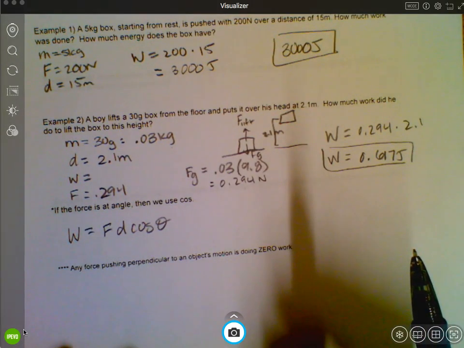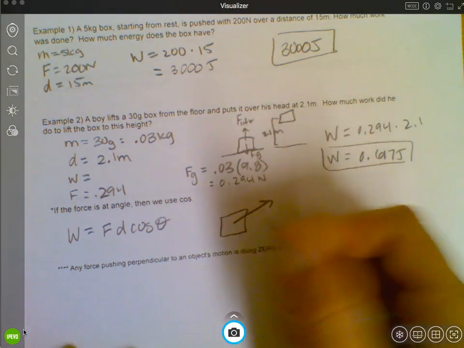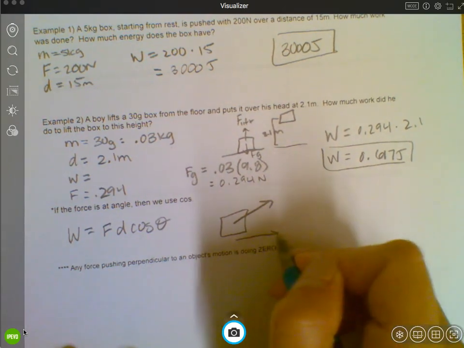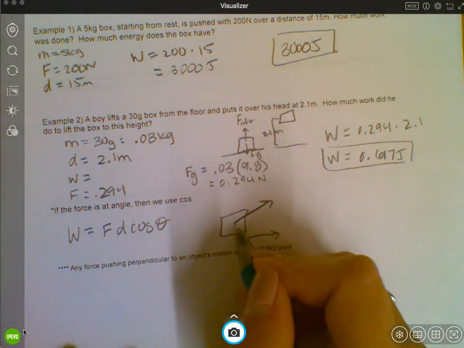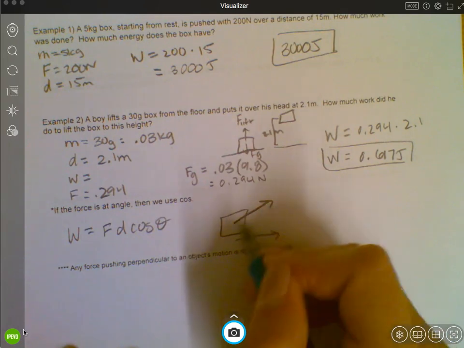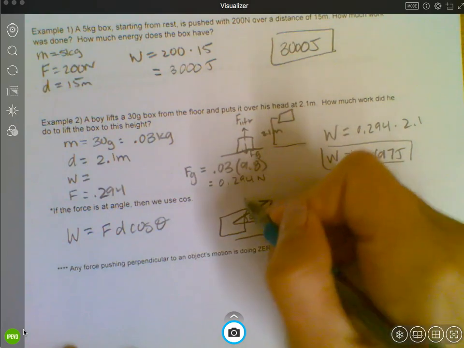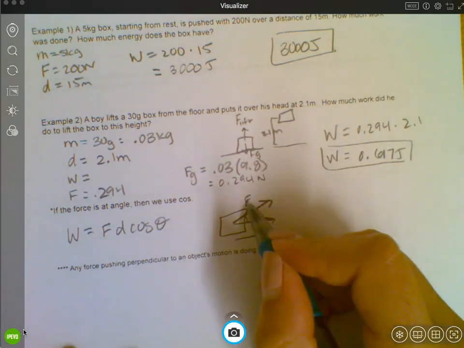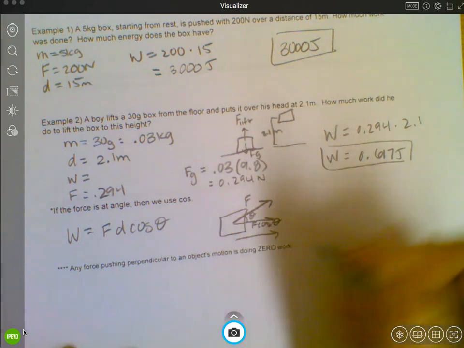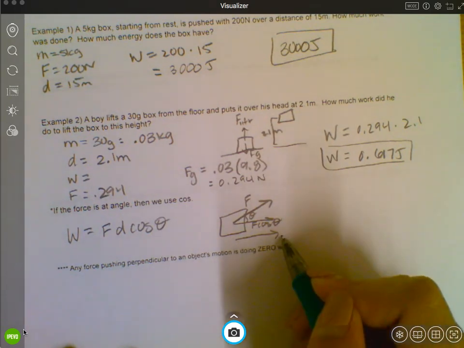Okay? The reason for that is, if you think about it, if we have a force pulling at an angle on this box, the displacement's in this direction. The work that's done is in this direction also, to the right. So the part of this force that's pulling in that same direction, if this were theta, if this is F, this side over here is F cosine theta. This side here is F cosine theta. Okay, and we multiply that F cosine theta times the displacement.